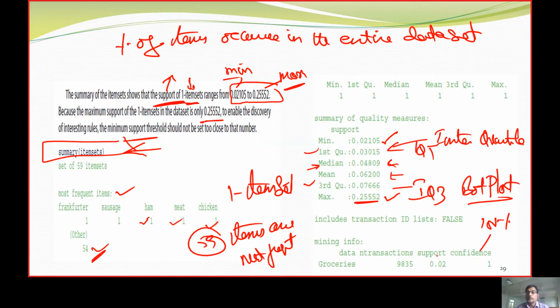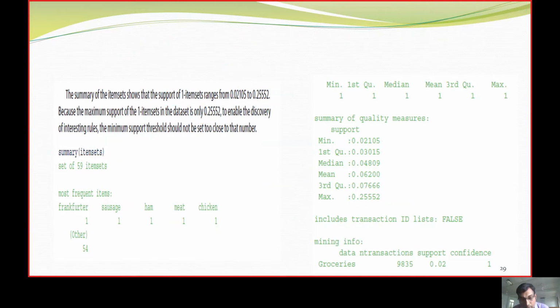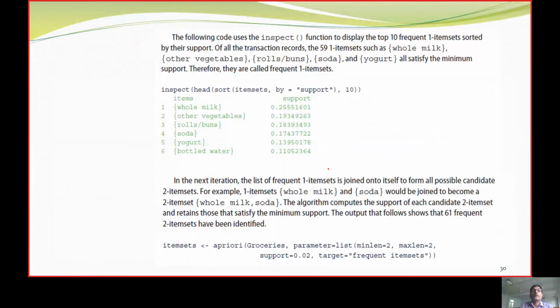Confidence was 100%, support was 2%, and 9835 is the size of the data set. So all this is what the R language is going to produce when applied with the apriori algorithm.